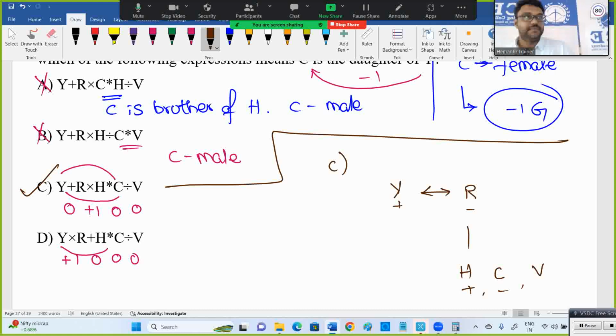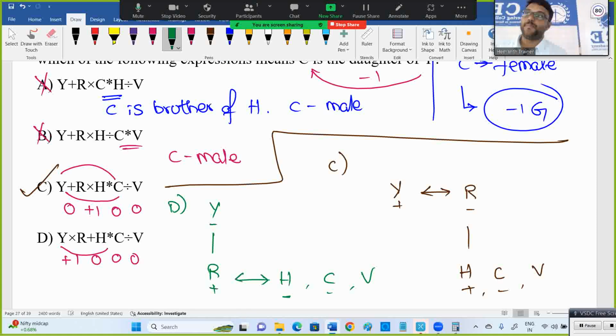Option C satisfied. Why not D, sir? See, actually, it's completed. Some people may have a doubt regarding D as well. I'll show in D what is the problem. Y is mother of R. R is husband of H. Now, there is an issue. R is husband of H, so H is female. Now, H is brother of C is not correct. H is already female. In fact, now all this will come under in-law family.